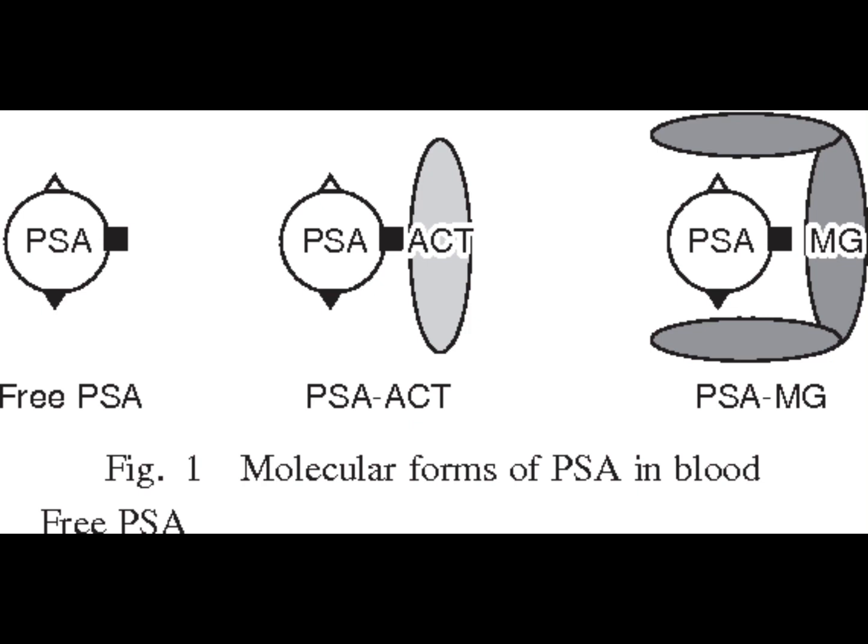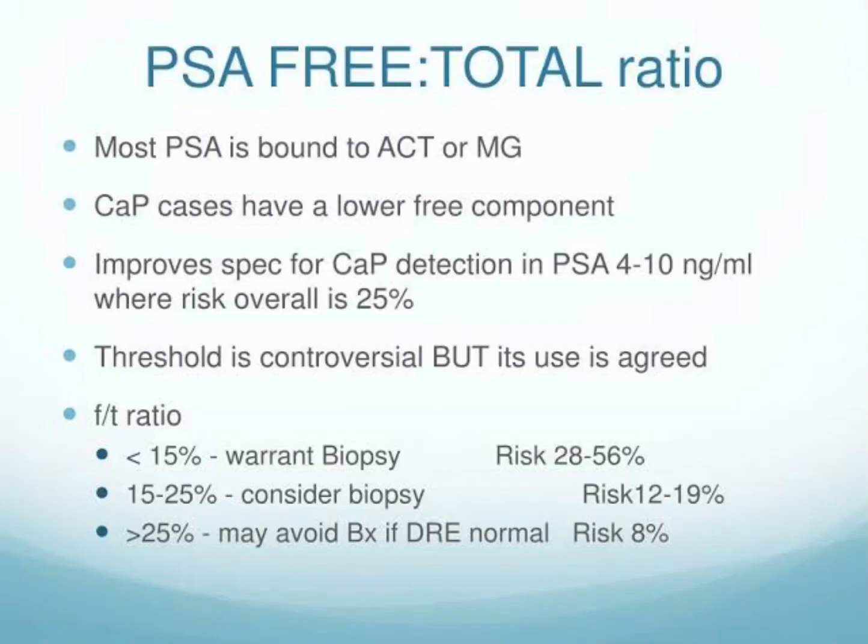Number two, the unbound or free PSA: its half-life is 2 hours, and it is filtered or cleared by the kidney. While the majority, the complexed PSA, which is bound with alpha-1 antichymotrypsin, has a half-life of 4 days and is cleared by the liver. The one which is bound with alpha-2 macroglobulin also has a half-life of 4 days, and we are not using it for measuring purposes because we are unable to measure it by immunoassay. So this concept is important.